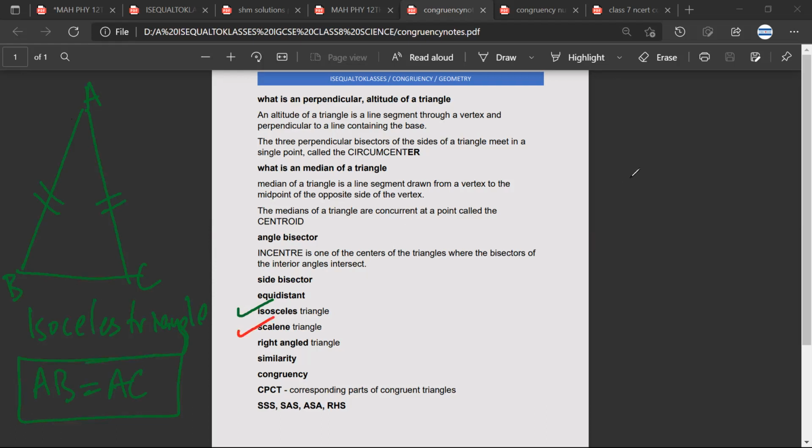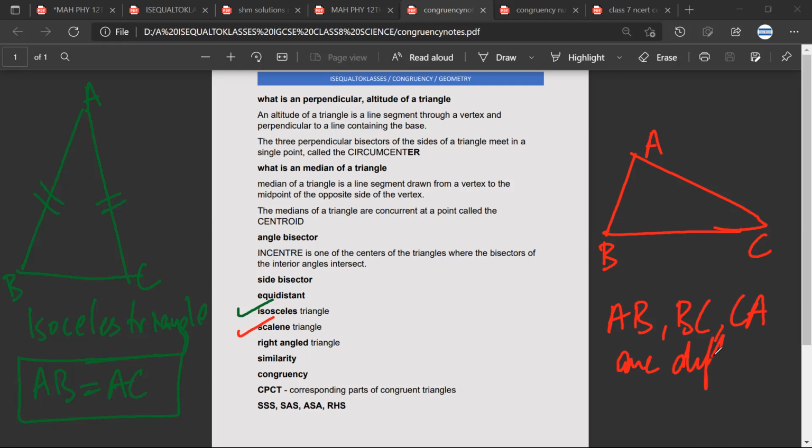What is a scalene triangle? A scalene triangle is a triangle where the sides are not equal. So AB, BC, CA are different lengths. For example, this is 3, this is 4, and this is 5.